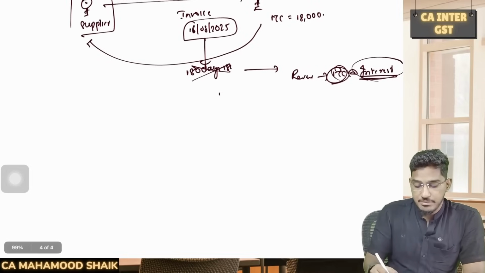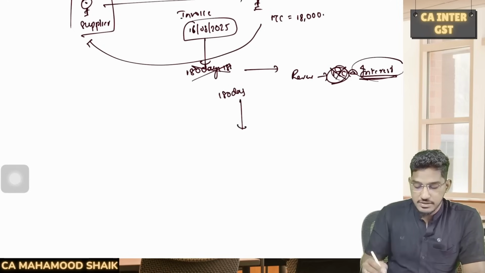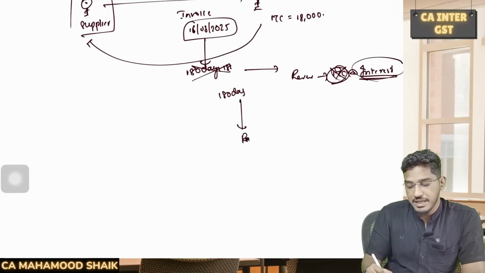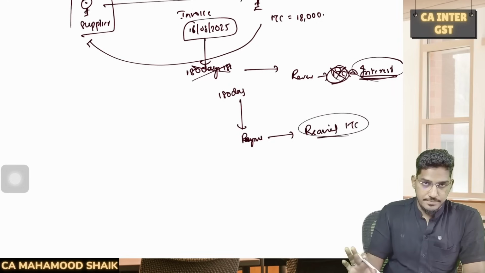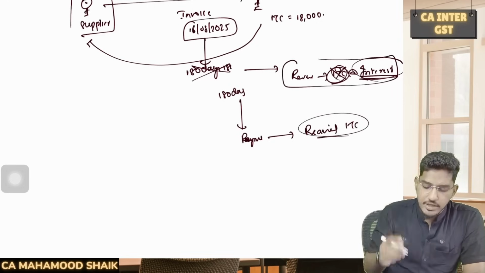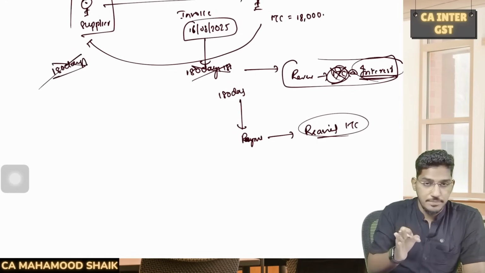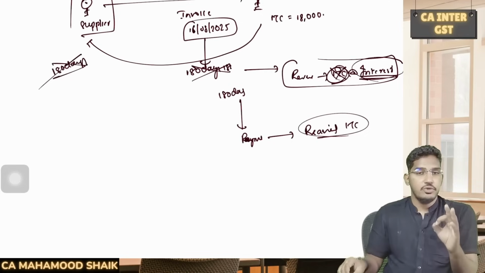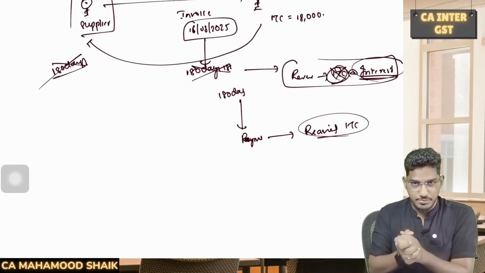And in case, say for example, you did not make the payment within 180 days and you have reversed the input tax credit along with interest, then after you have reversed it, at a later point of time, if you make the payment to the supplier, then once again you can re-avail the input tax credit. Clear, everybody? So this is a very, very important provision. And in some cases, this condition of making the payment within 180 days will not become applicable. That means even if you don't make the payment within 180 days from the date of the invoice, still you are not required to reverse the input tax credit.